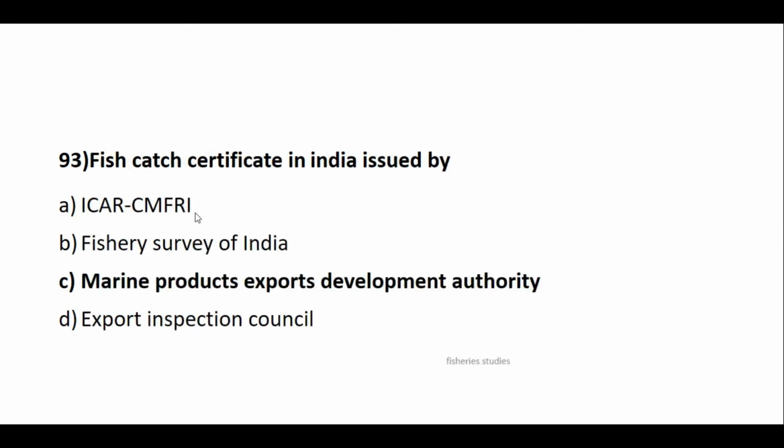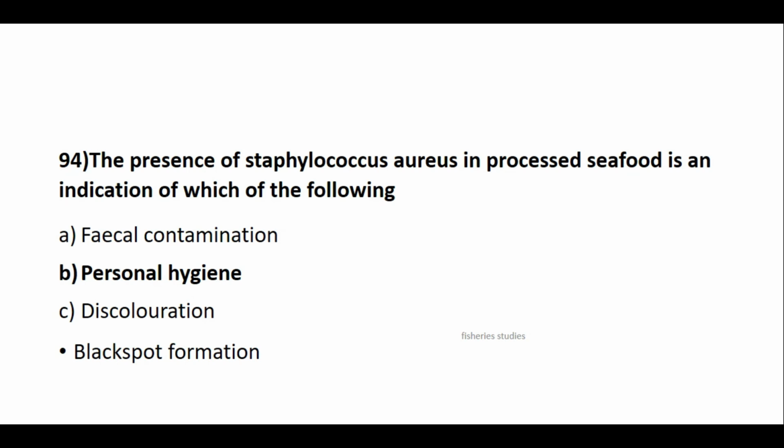Fish health certificate in India is issued by MPEDA, the Marine Products Export Development Authority. The presence of Staphylococcus aureus in processed seafood is an indication of personal hygiene. For fecal contamination, the answer will be E. coli.